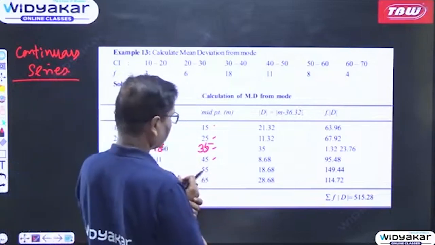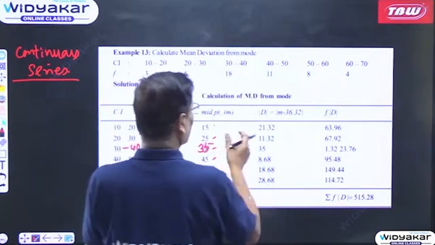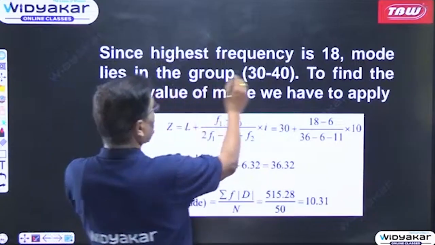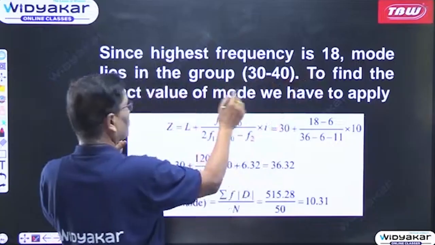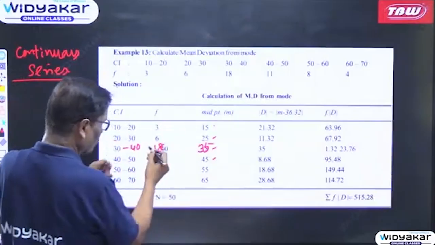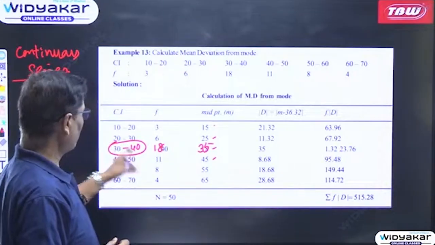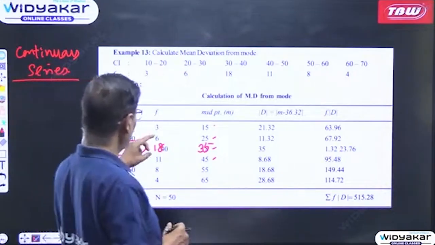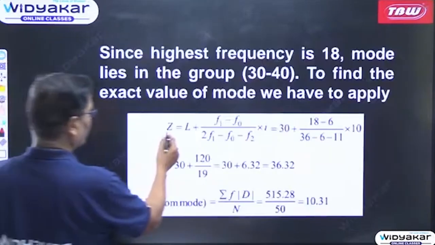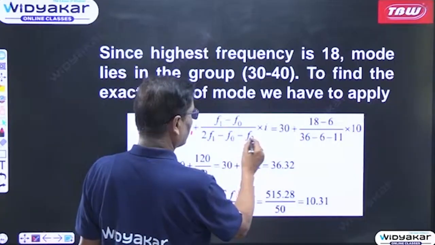Then we have to calculate the midpoint minus the mode. How has the mode been calculated? Since the highest frequency is 18, the mode lies in the group 30 to 40. See, this 18 is the highest one. By inspection we can know that this is the modal class. Once you get the modal class, the lower limit is 30, the upper limit is 40, the frequency is 18, and the previous frequency is 6. Like this, if you know, then apply the formula: Z is equal to L1 plus (f1 minus f0) divided by (2 f1 minus f0 minus f2), into i.